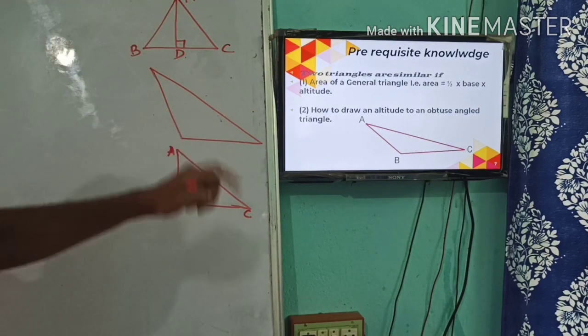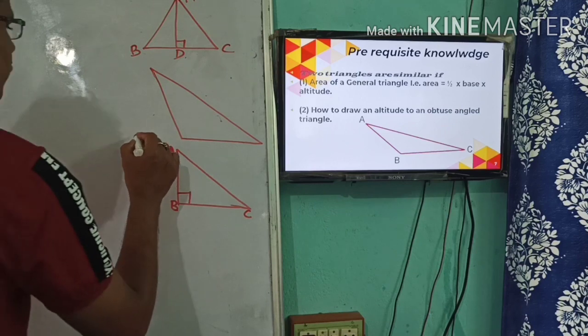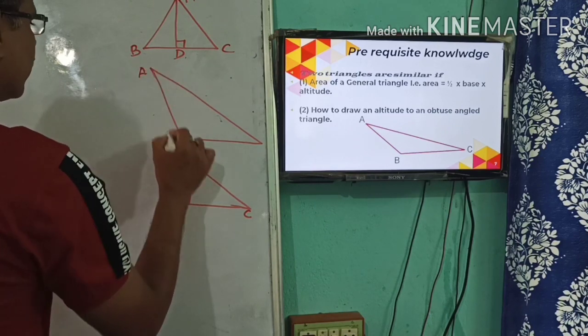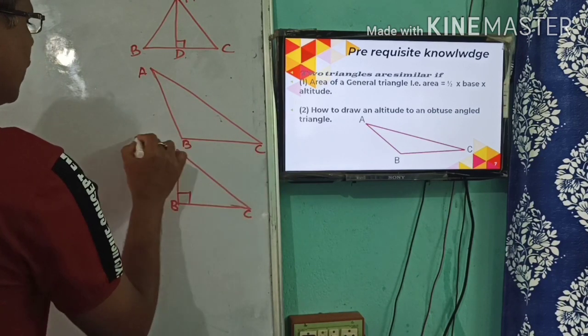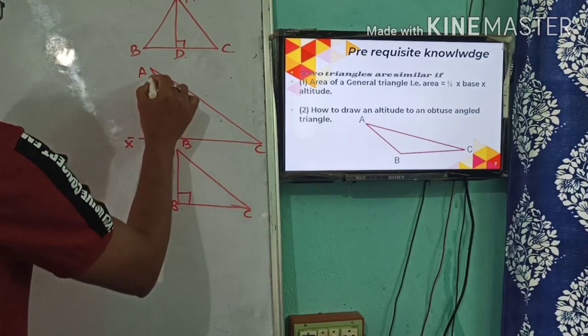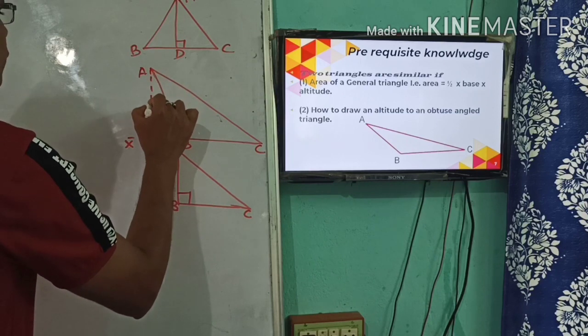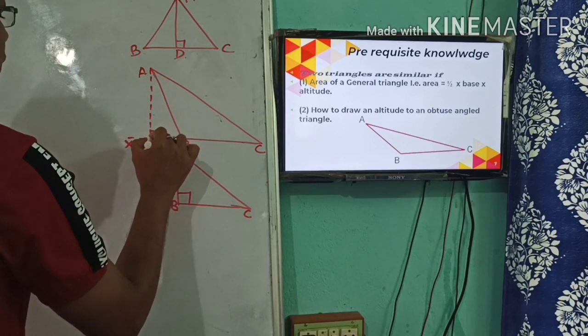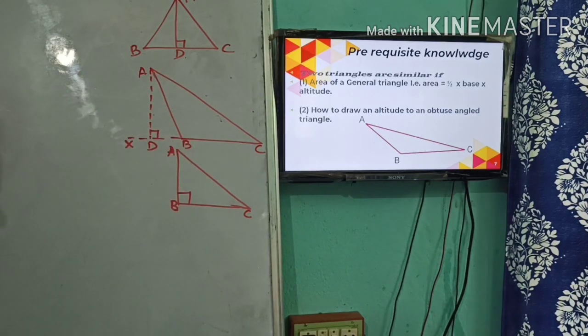But in the obtuse angle triangle, you see, you have to extend the base BC. If this is ABC, you will have to extend the base BC to X, and then you can draw the altitude externally. Here AD is your altitude.